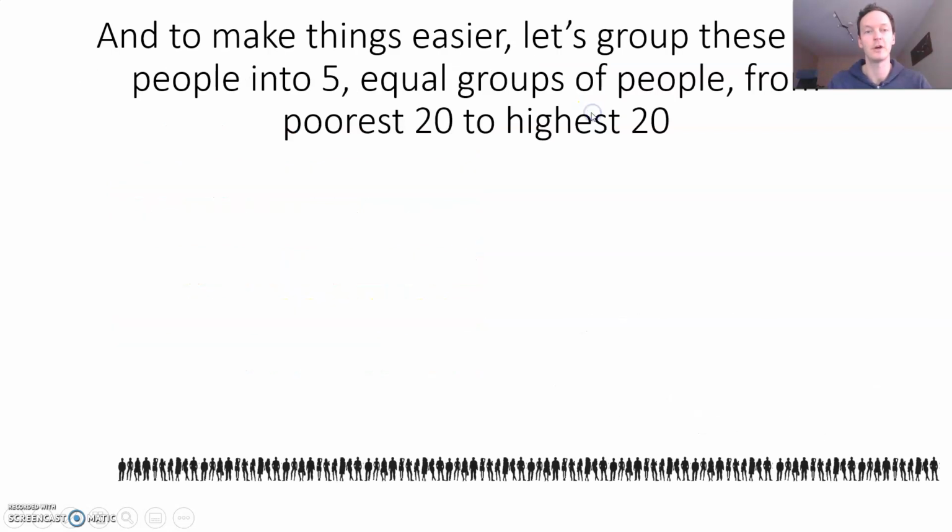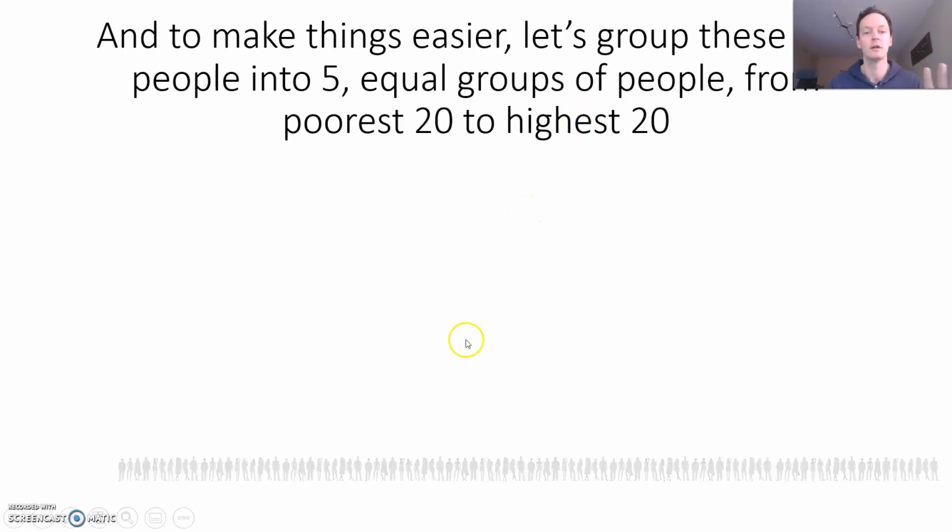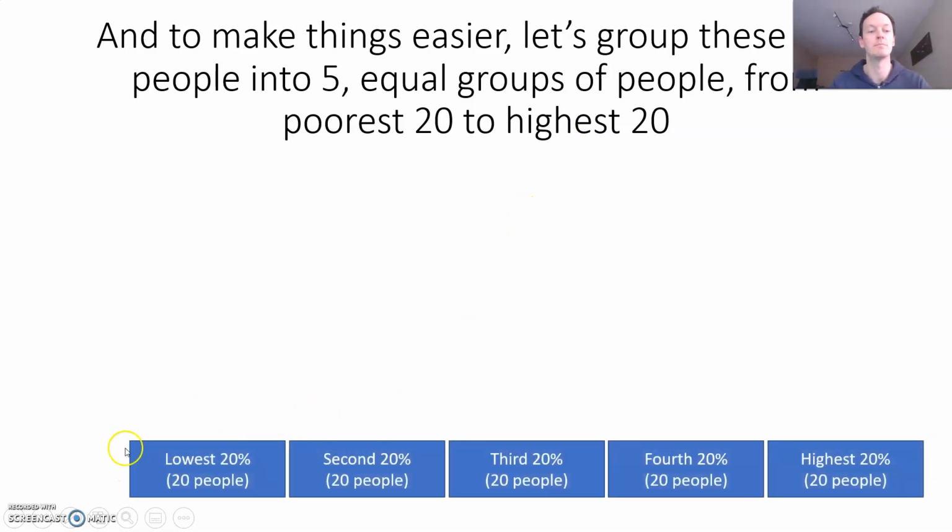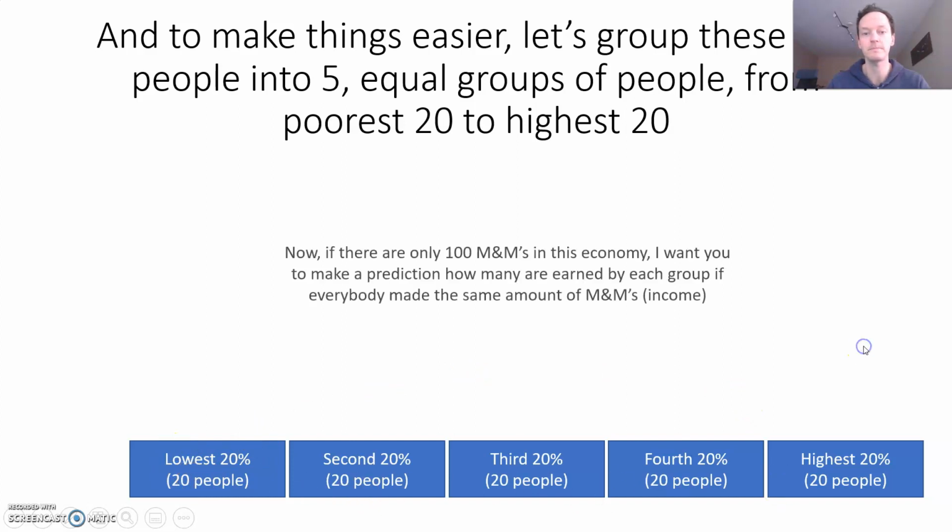There are a lot of people down the bottom here. It can be a bit confusing to try to figure out how much each of them earns and how many M&Ms. So we're going to split them up into 5 equal groups. Those people are gone, and now the lowest earning 20% are going to be in this bucket here. The next richest 20% are going to be here, next richest here, next richest here, next richest here. There are still only 100 people in this economy. Each box here represents 20 people.